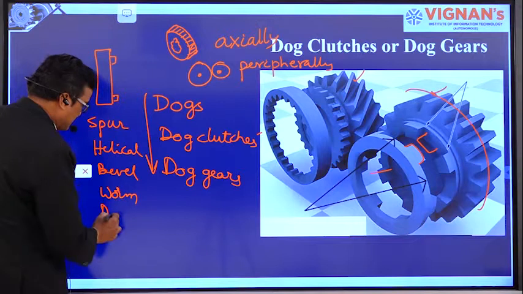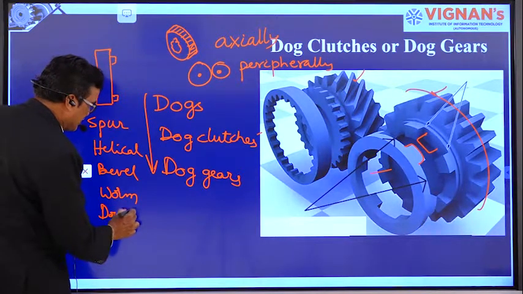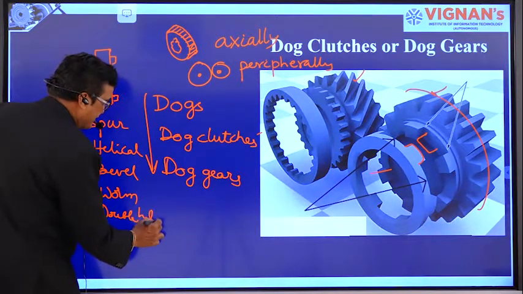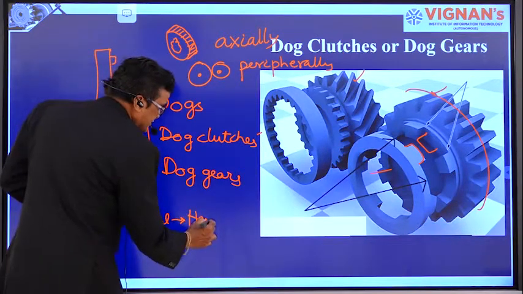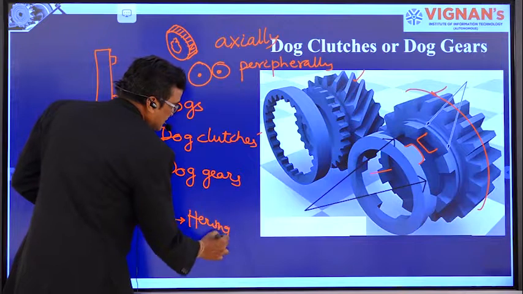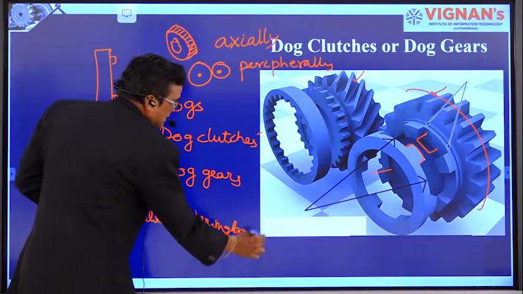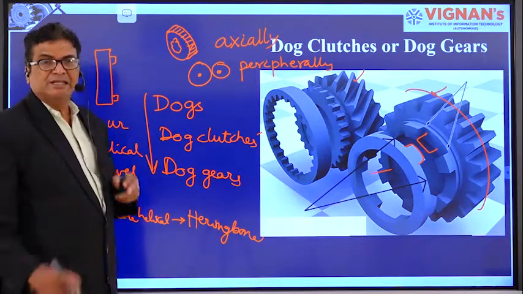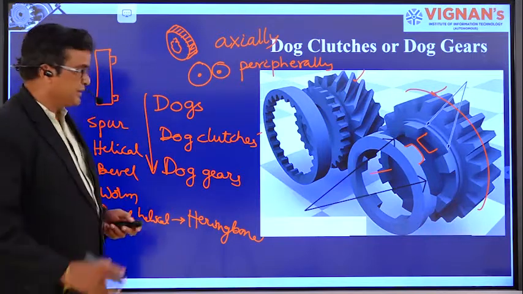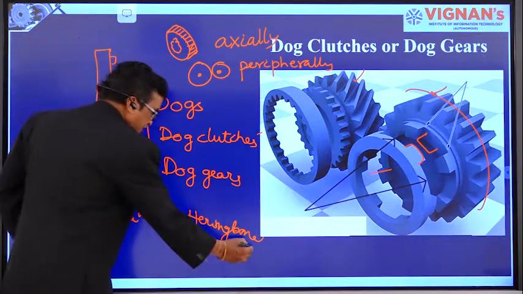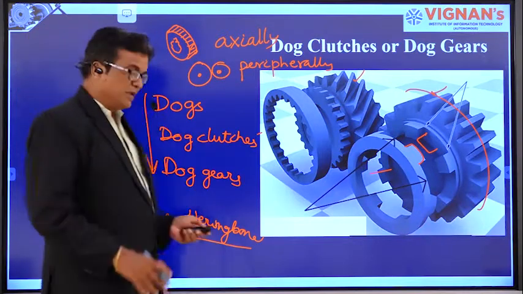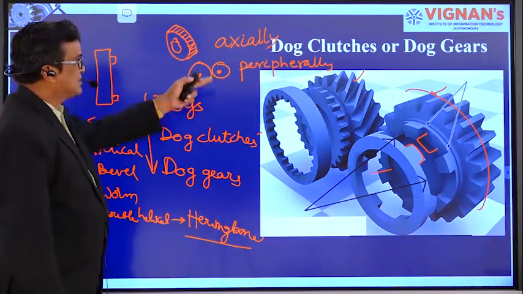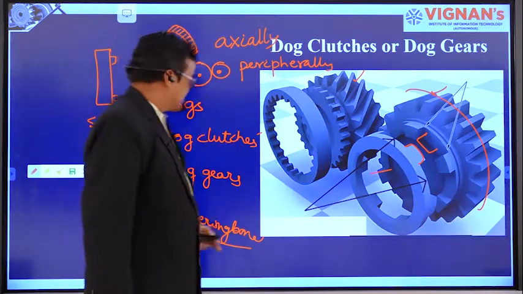If the helical gears are double, those are called double helical gears. And double helical gears are also called herringbone gears. The name of double helical gear is also known as herringbone gear. This is a very important topic. In most of the competitive exams they will ask, right? So this is the story of dog clutches or dog gears,